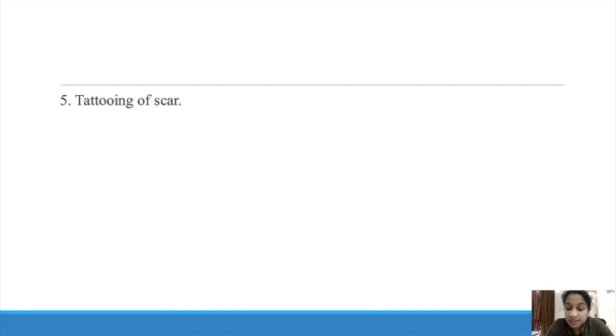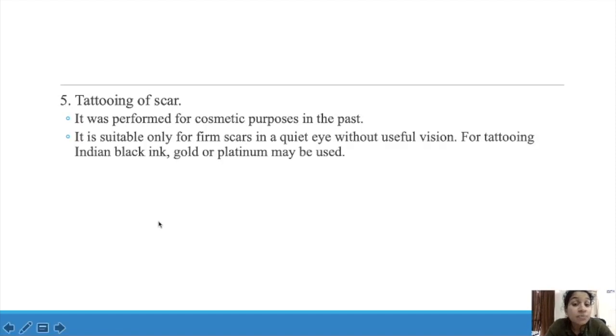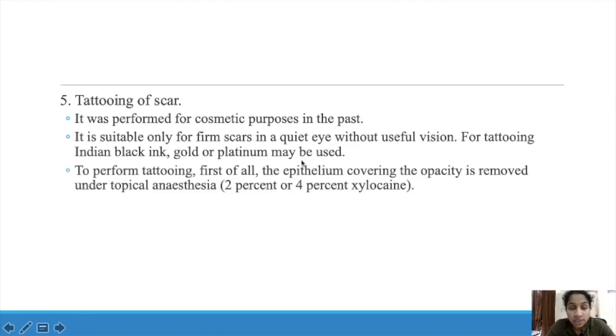Now we will see how they used to do tattooing of the scar. It was performed for cosmetic purposes in the past. It is suitable only for firm scars in a quiet eye without useful vision. If whatever treatment we give, no vision is coming back, then go for tattooing. For tattooing, Indian black ink, gold or platinum may be used. How is tattooing performed? First of all, the epithelium covering the opacity is removed. The outer layer of epithelium is removed under topical anesthesia.